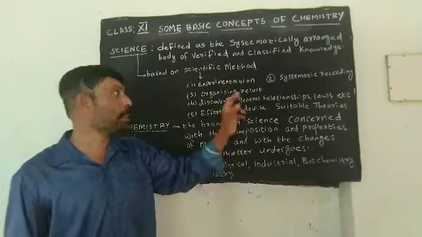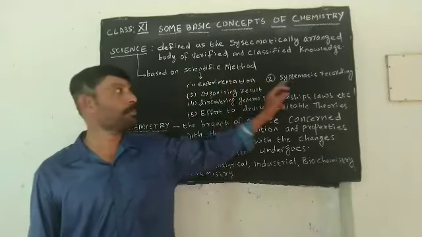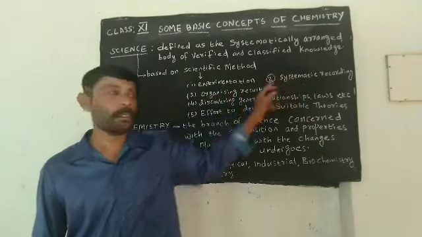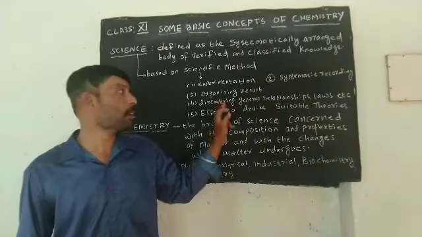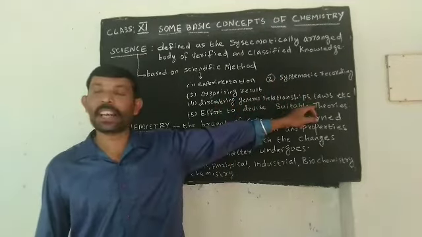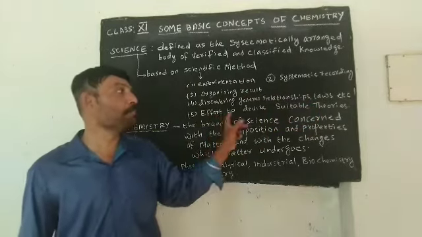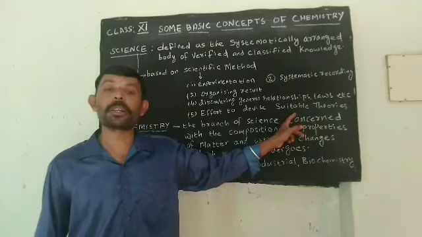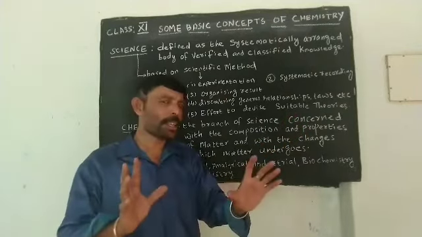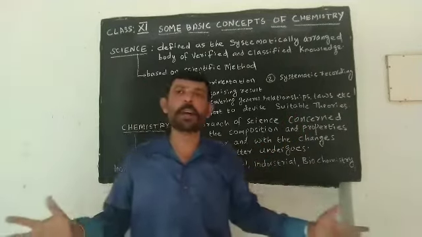This scientific method consists of experimentation, systematic recording, organizing result, discovering general relationship, laws, etc. And the fifth one is effort to devise suitable theorems. This is some basic idea regarding what is meant by science.